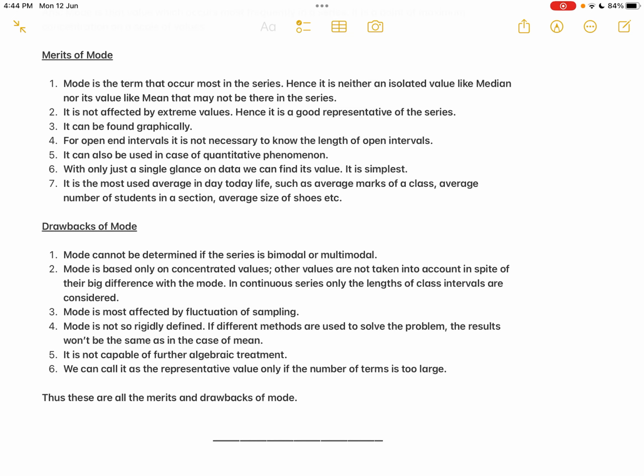Now let us move on to the demerits, or the drawbacks, of mode. Under that, the first and most serious drawback of mode is that mode cannot be determined if the series is bimodal or multimodal. Sometimes mode can be indeterminate, especially if the series has more than one modal value.